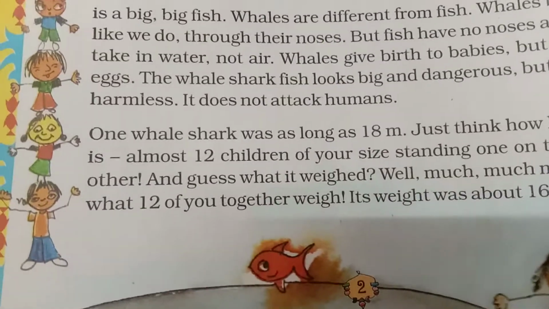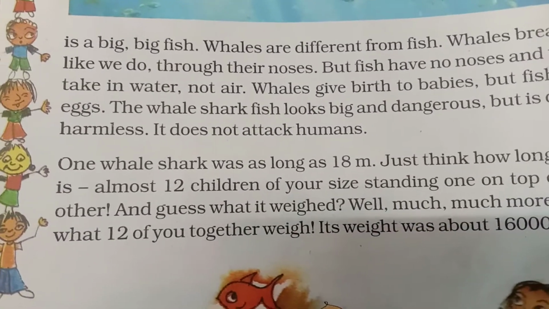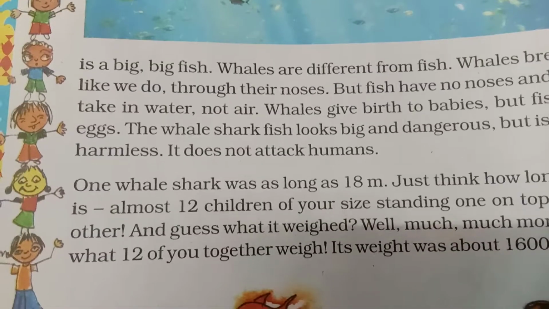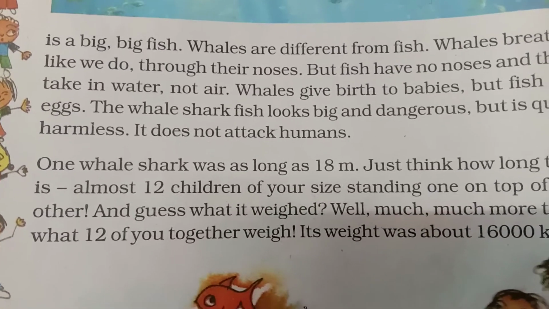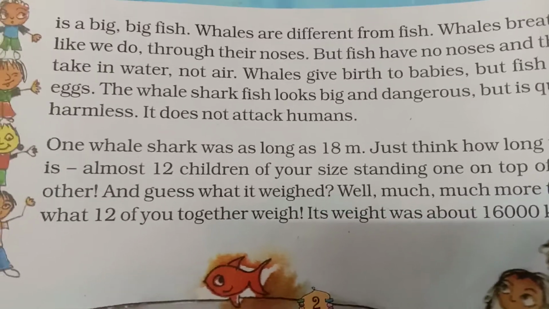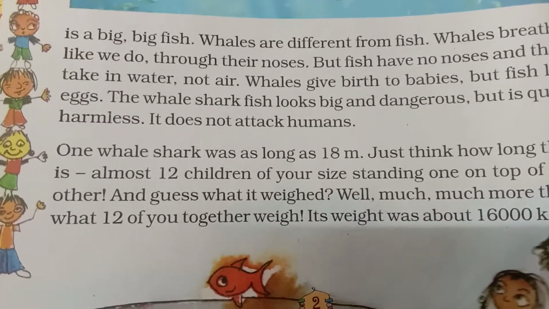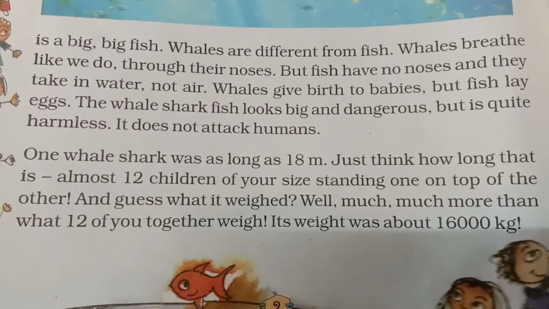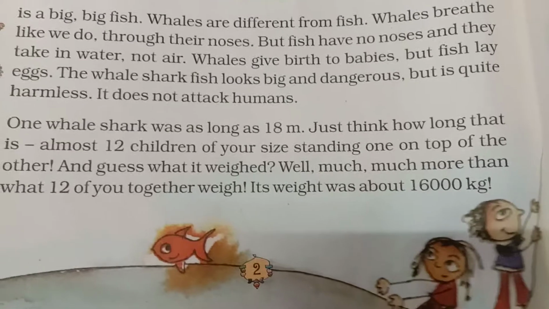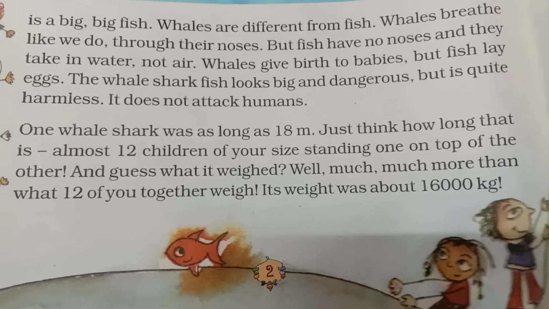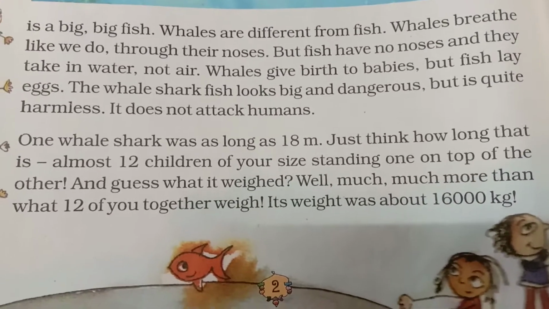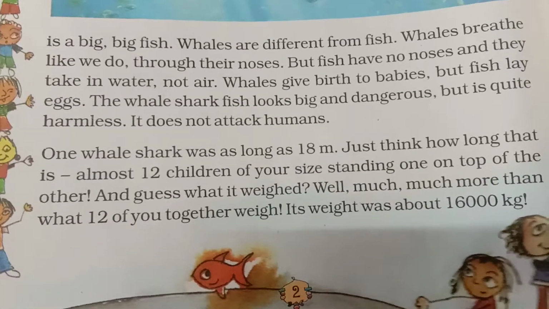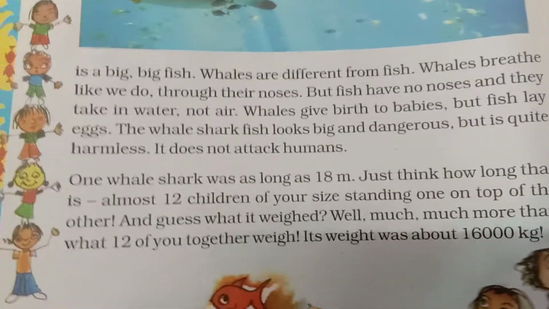What is the weight of 12 of your friends? If you are approximately 25 kgs, 25 into 12 will give you the weight of the 12 children together. It is around 300 kgs, just 300 kgs. But the weight of this whale shark is 16,000 kgs, which is much higher. Though their lengths are the same, their weights are much different.